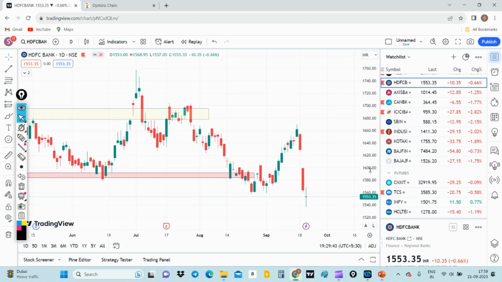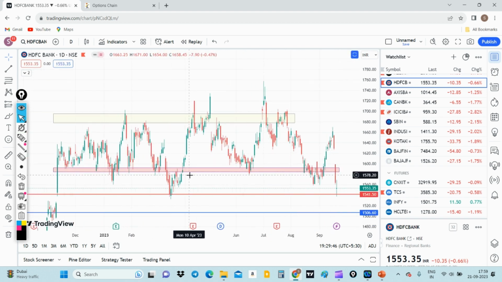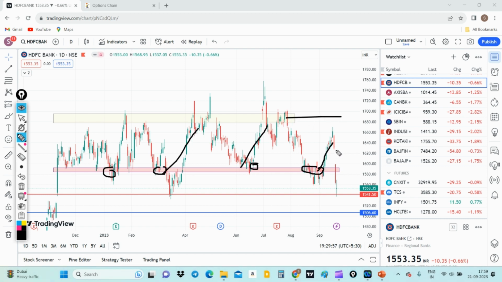We have seen a major breakdown of the zone on a daily time frame basis. We had a lot of confluence around 1600 levels, from where it had almost always bounced back, and it had retested around 1700 levels. But yesterday's two days' candles have been very huge, with a huge gap down. But today, there is a confluence, and the candle which has formed is a kind of doji pattern.